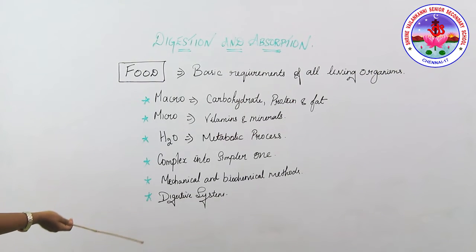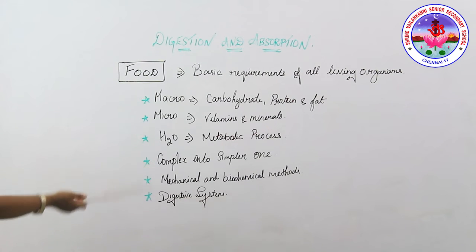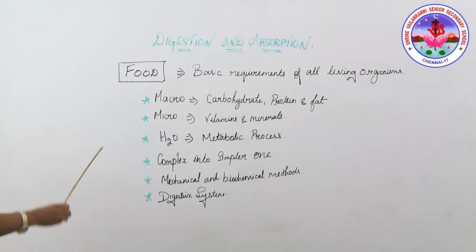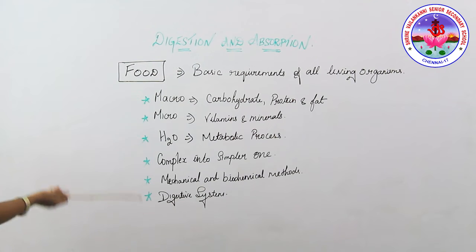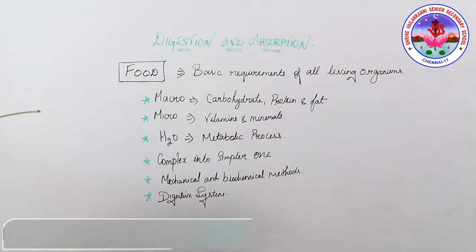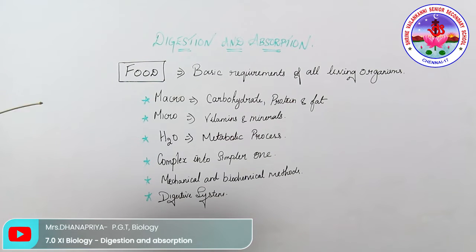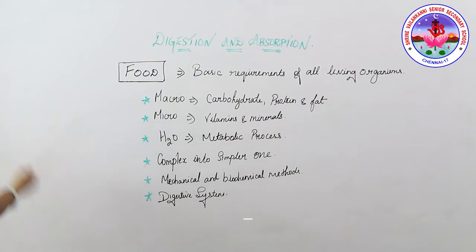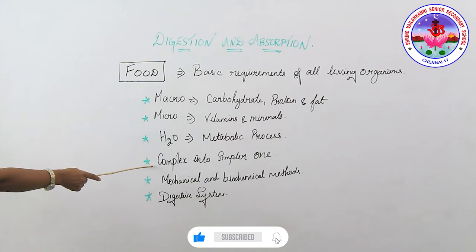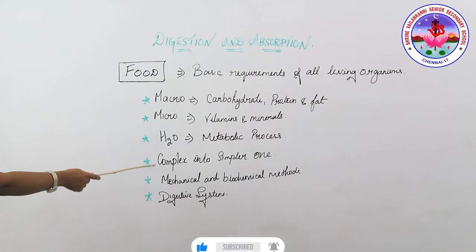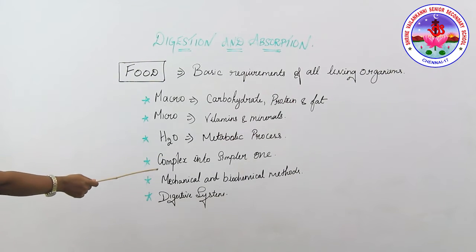So what is the mechanical process? See, when the food is on the plate, what should you do? You want to take the food and put it into your mouth. So the mechanical action is required first, and next is the biochemical reaction. Once you put the food into your mouth, what happens? There is the amylase present in the salivary gland, and a lot of enzymes will do the function to digest it. The carbohydrate digestion starts from your mouth itself, because in the salivary gland the enzyme called amylase does that function. All these we're going to study in detail.